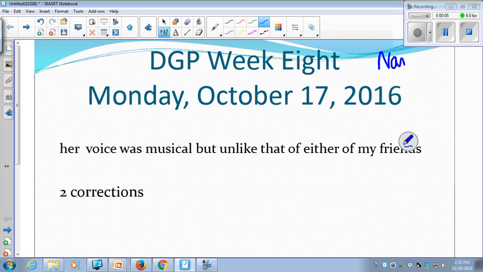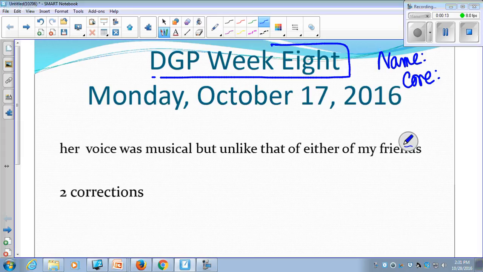Please don't forget to put your name and your core on this paper, and I go ahead and do this now so you don't forget. Don't forget your title, DGP Week 8, and spell out the 8. And a lot of people are just skipping the dates, so don't forget to put the date with your commas. Check those out.